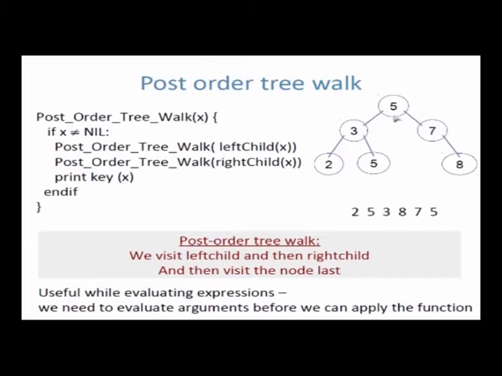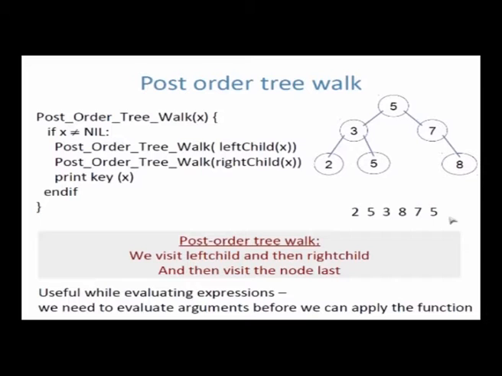So do the left first, do the right, then the node. So if I have to do the left first, I go to the left. To do the left, basically I again do the left first, so I do 2 first, then I do the right, so I do a 5, then I come to the node. So I do 3, then I do the right, so I do 7. To do 7, I do the left, I do the right, so I do 8, then I come here, I do 7, then I come here, I do 5. So you see that in post-order you will do the node last, right, do 5 last. When is it useful?